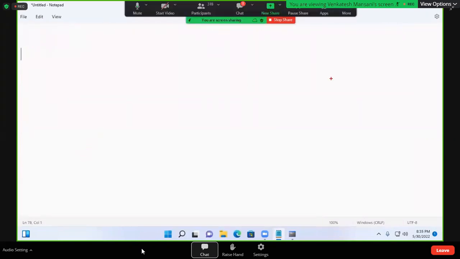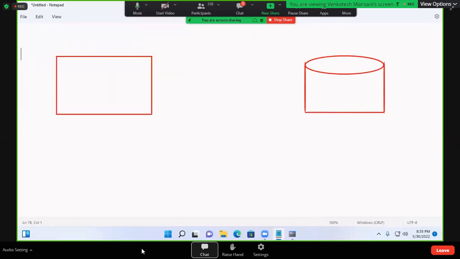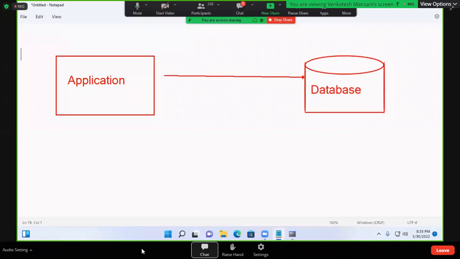See, write this diagram also. Suppose this is the application and this is the database. The application sends one request, and the request is called an SQL request.